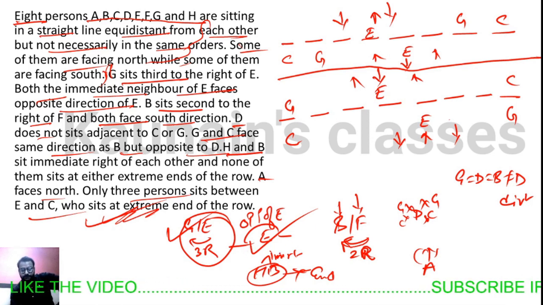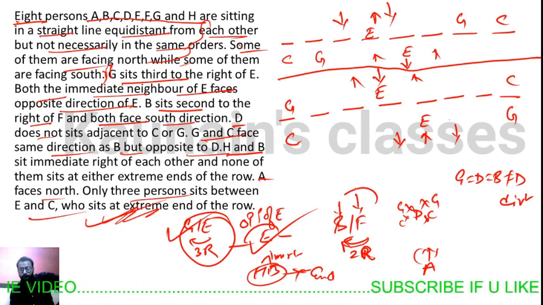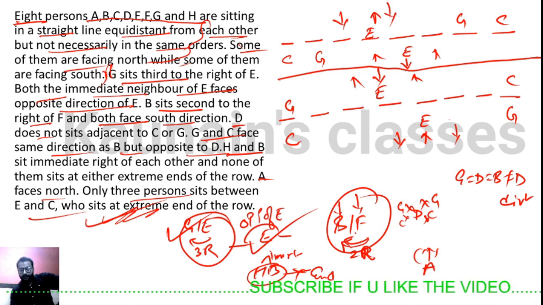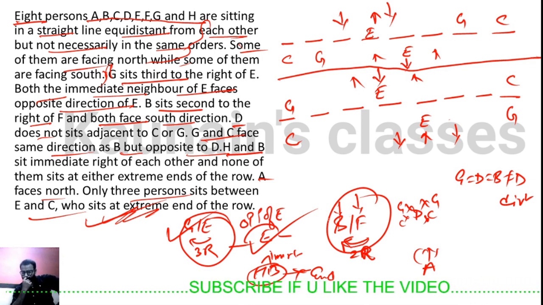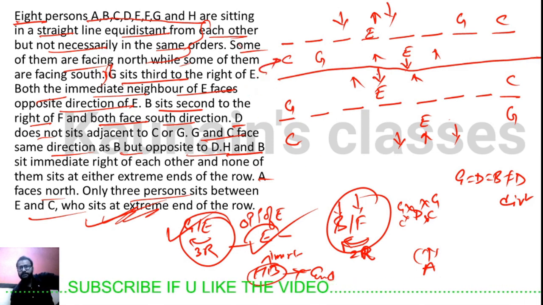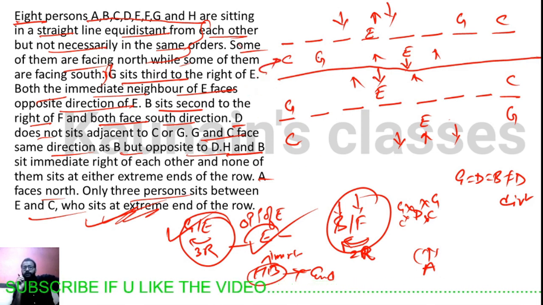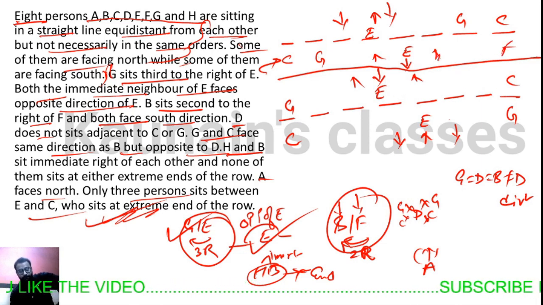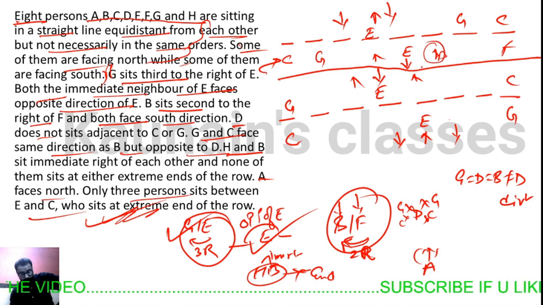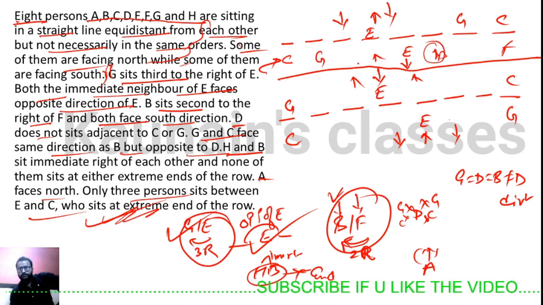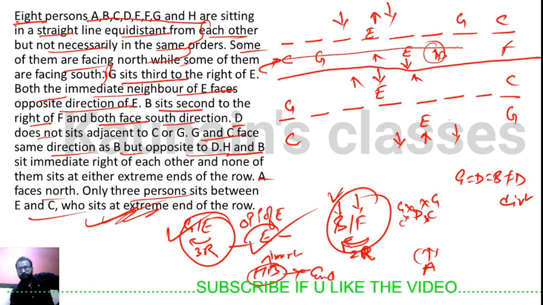Now next case: H, B and F are facing south and F is second to the right of B. So let's put in this end. In this end we will not be able to put F and B, because if we place F here, then we can't place B because this is facing north, but we know that B is facing south. So this entire possibility will be eliminated.